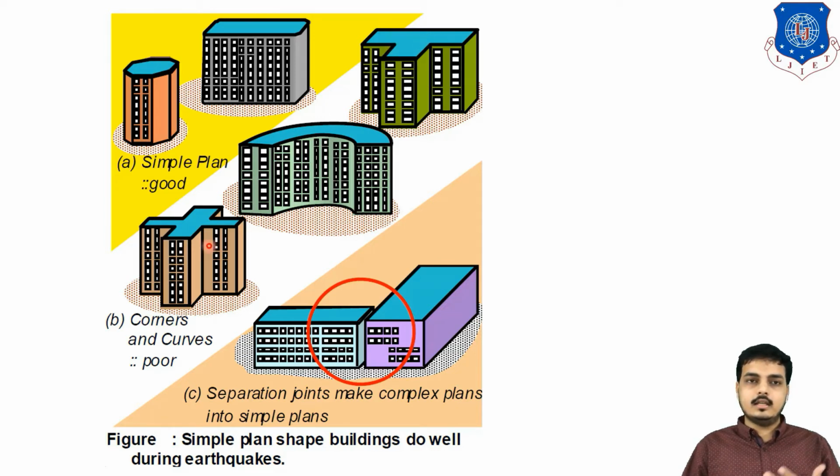So what can we do in this type of building? We can separate it out and make a simple form. Look, this was an L-shaped building, but it has been separated at the joint, and at that point we can provide a separation joint, so it will perform in a good way. Or it should be provided at such a distance that there will be no deformation during the earthquake. Separation joints make a complex plan into simple ones. So these are my separation joints.